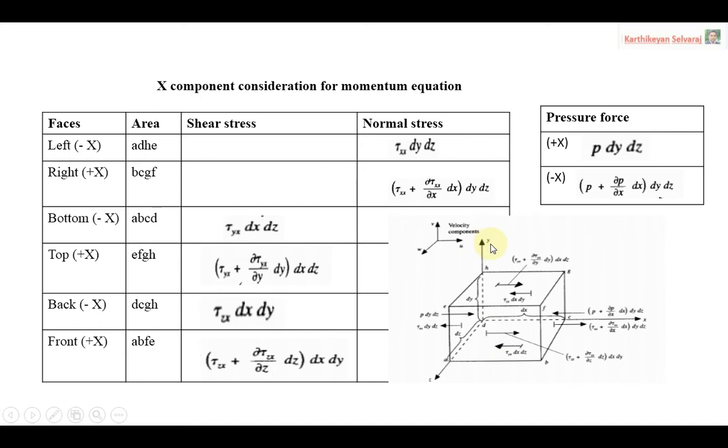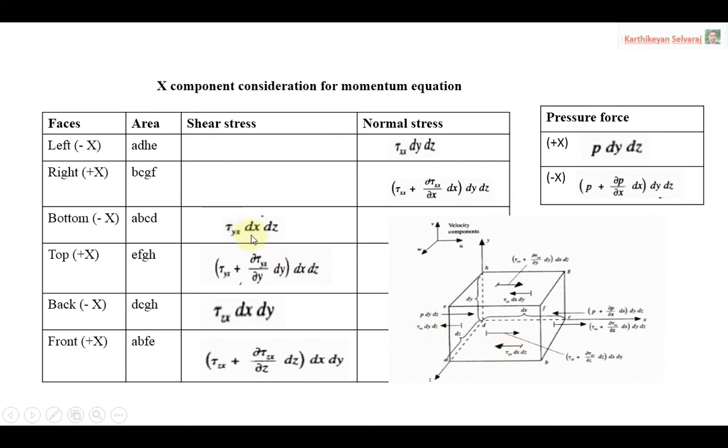This is the y axis. The bottom surface is exactly perpendicular to the y axis. That is why the first term y comes. Since we are considering the x direction, automatically the shear stress is acting in the x direction only. The x may be positive or negative, so that is why the second term x comes. Here we are considering minus x, because the bottom shear stress acts in the negative x direction. So that is the meaning of the symbol tau yx.